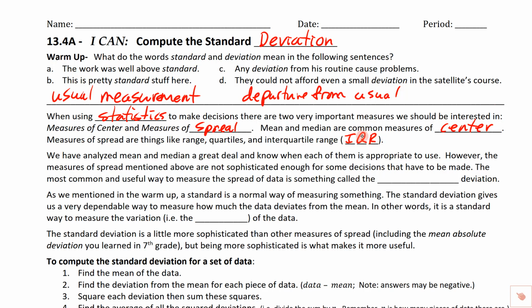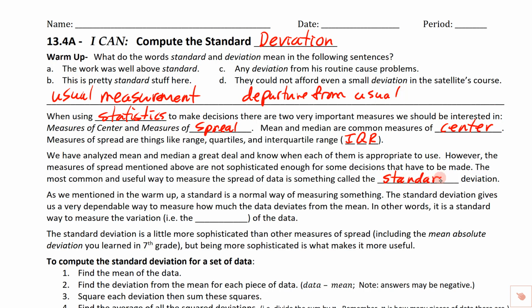Now, we've analyzed the mean and the median a whole bunch, and we know when they're appropriate to use, whether it's symmetric data or skewed data, whether there are a lot of outliers or different things like that. Now, the measures of spread mentioned above, the range, the quartiles, and the interquartile range, are not really sophisticated enough to deal with some of the things that we normally run into, and some decisions that we've got to make. The most common and most useful way to measure the spread of data is something called the standard deviation.